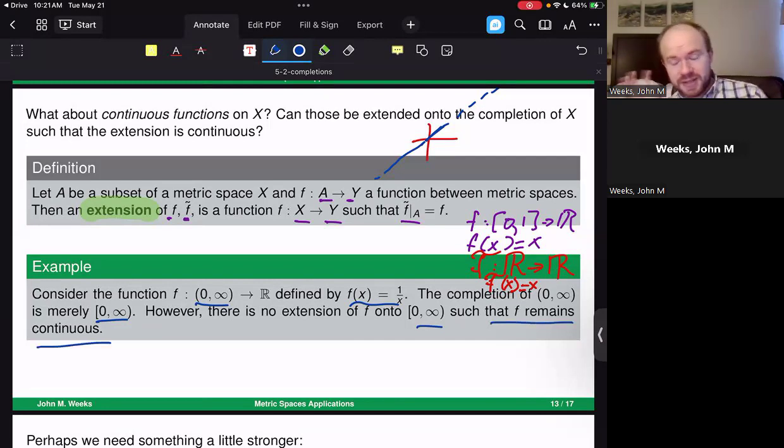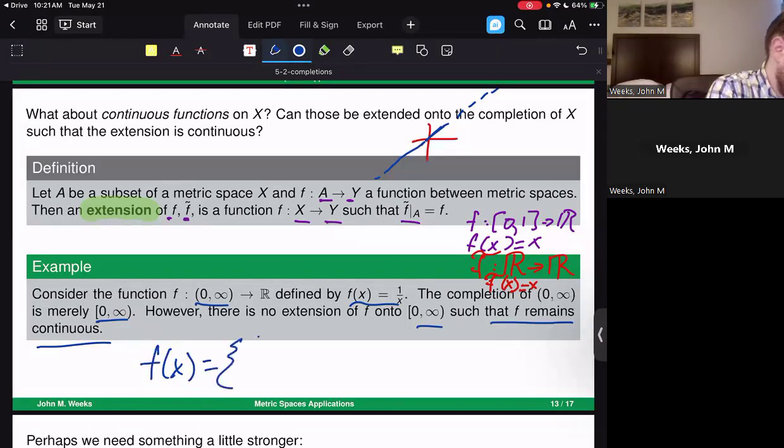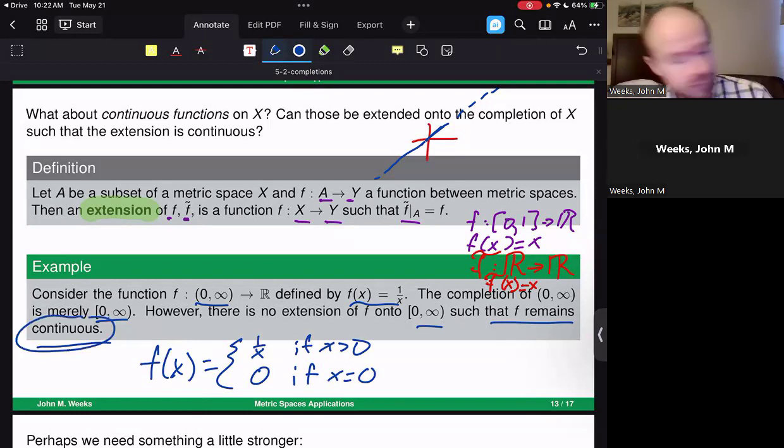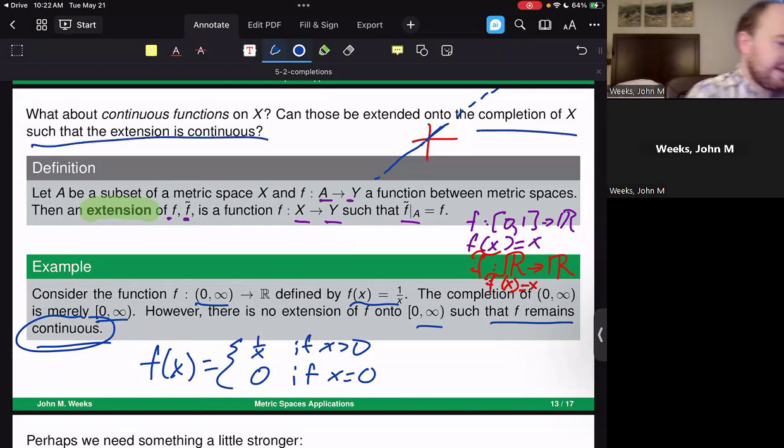Now, just to make another clarifying point here, we're not saying that you couldn't define a function on the closed interval from 0 to infinity such that when you take out 0, you still have just the original function f of x equals 1 over x. I could have gone through and said, okay, well, let's take f of x on 0 to infinity and define it like this. It's 1 over x whenever x is greater than 0, and 0 if x is equal to 0. That is an extension, but it is not a continuous extension, which I feel like is something that we need to be considering when we consider completions of X. Can we extend functions onto the completion of X such that the extension is continuous?